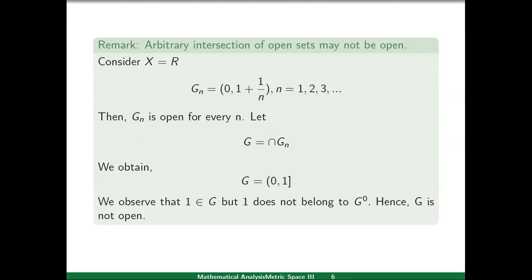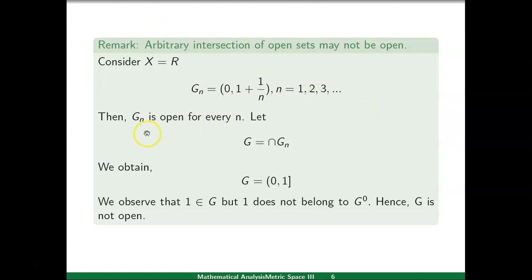Here, in this remark, we will show that an arbitrary intersection of open sets may not be open. In the theorem, we have seen that a finite intersection of open sets is open. But now, in this remark, we will consider the set X equal to R, and take the example of open sets G_n, the open interval (0, 1 + 1/n), where n belongs to the natural numbers.